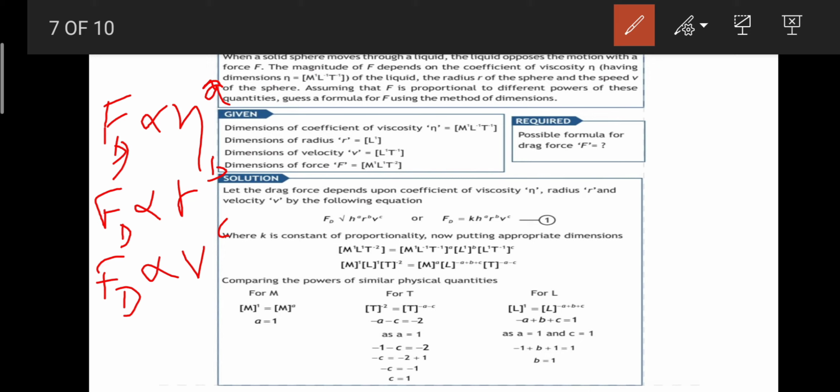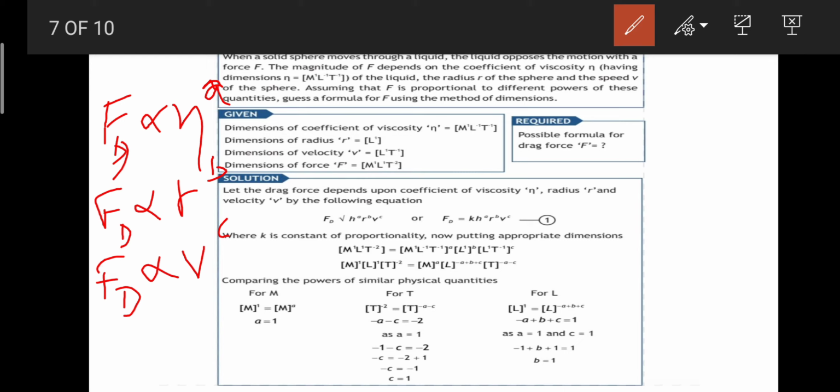So these are all the three quantities directly depending upon the drag force. Now, combining together and clearing this sign of proportionality, we get a constant, and along with that an equal sign, right? As dimensions don't provide any information regarding these constants, leaving that behind,